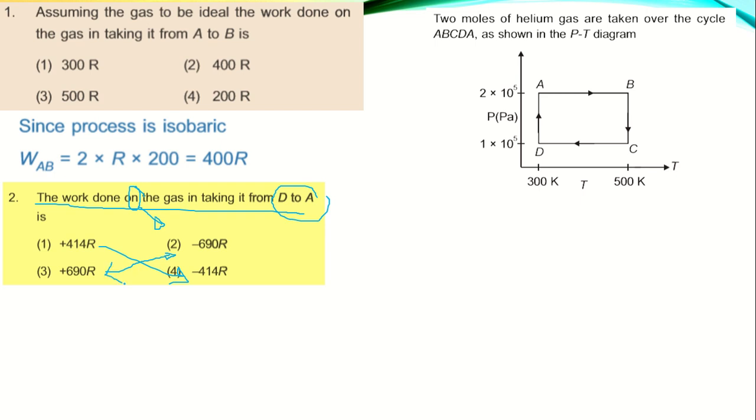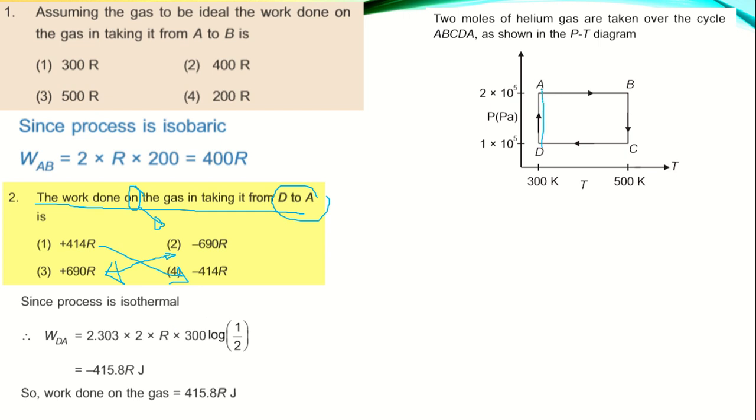Work done on the gas is taken as negative and work done by the gas is taken as positive. If you solve this problem, D to A is an isothermal process, and work done in an isothermal process is given by 2.303 R T1 log P1 upon P2. This 2.303 is there because it is actually ln, and we are changing it to log, so you multiply the value by 2.303.